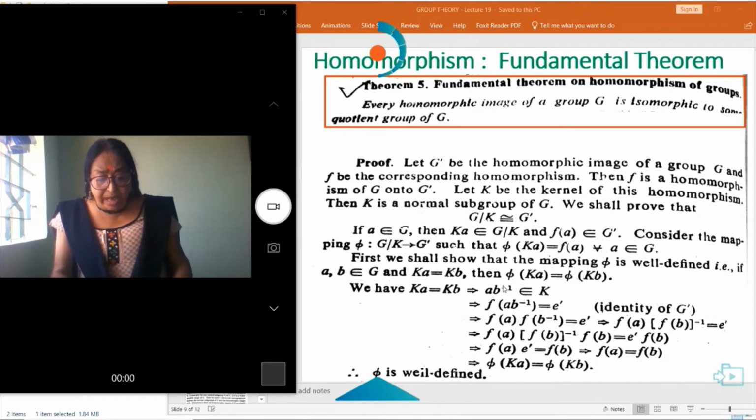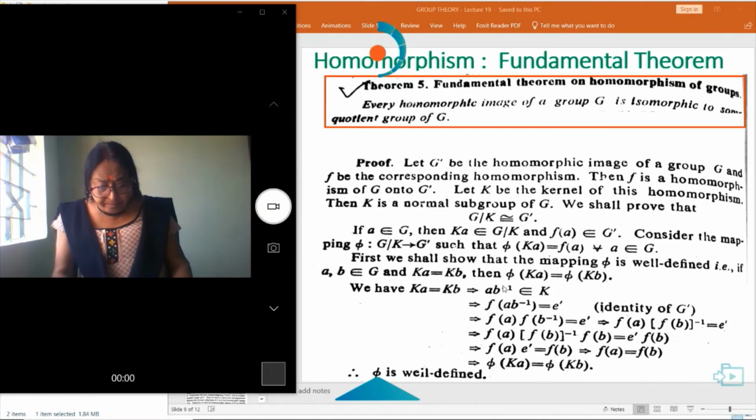Now we are to show that the mapping phi is well defined. Let a, b belong to G such that Ka is equal to Kb. This implies ab inverse belongs to K. This implies F(ab inverse) is equal to e'. This implies F(a) F(b) inverse is equal to e'. That is, F(a) times F(b) whole inverse is equal to e'.